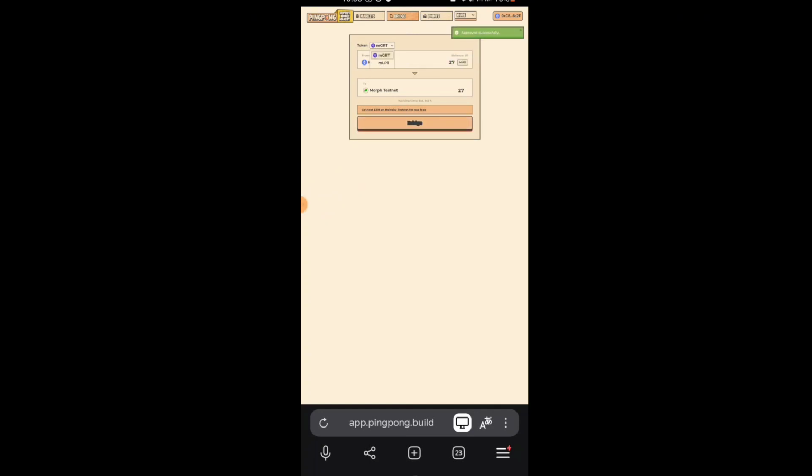We already did that, and now we want to do another token. So click on this token button, and the second one, yeah, same number of 27. Click on here.